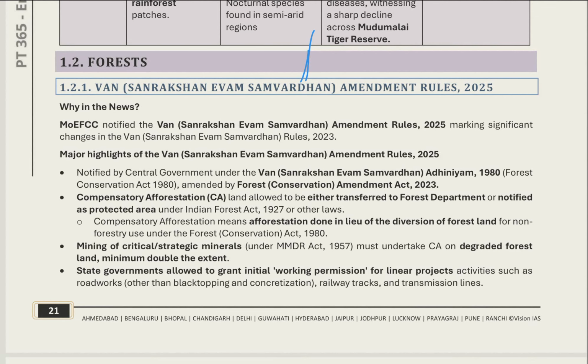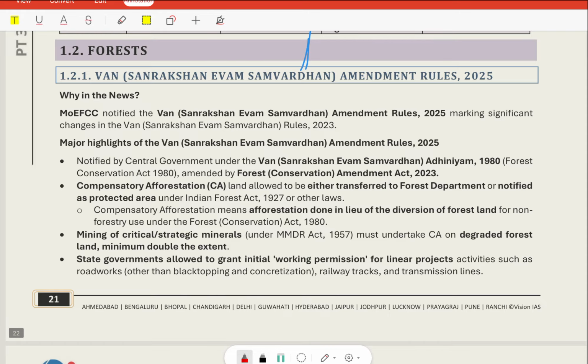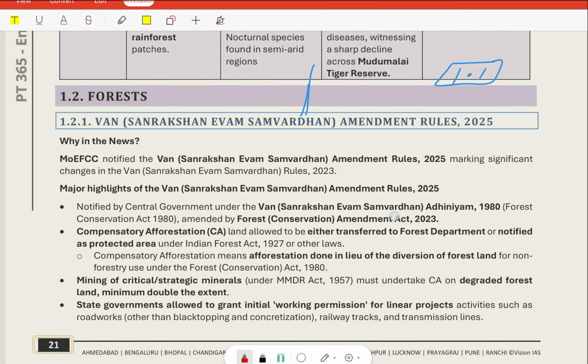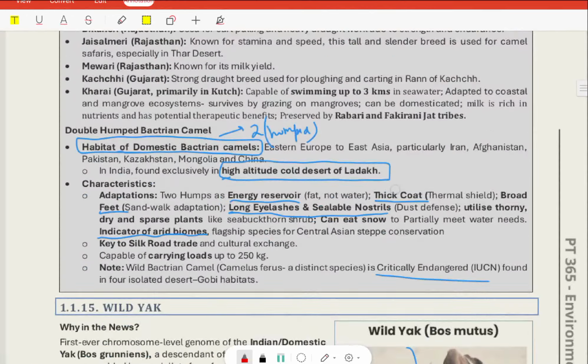Hello, students. We are here to discuss the PT365, especially for the environment purpose. We had already discussed the earlier parts, that is 1.1 points, which has been covered in various points earlier. So we are going to cover the other points.